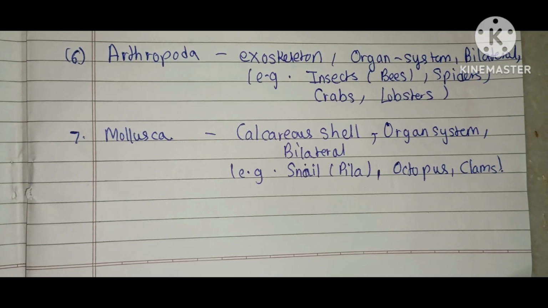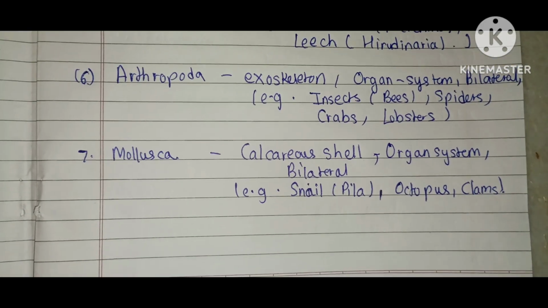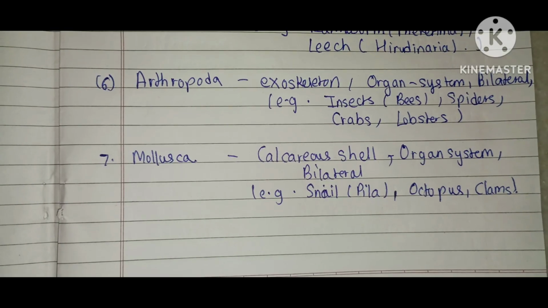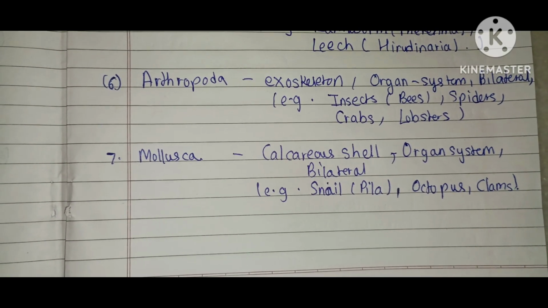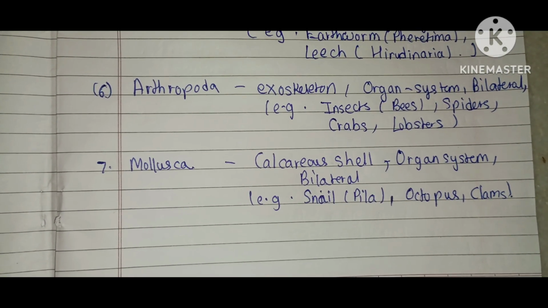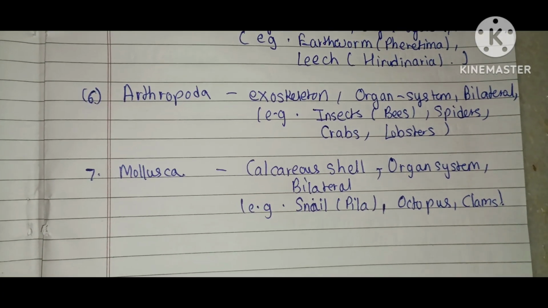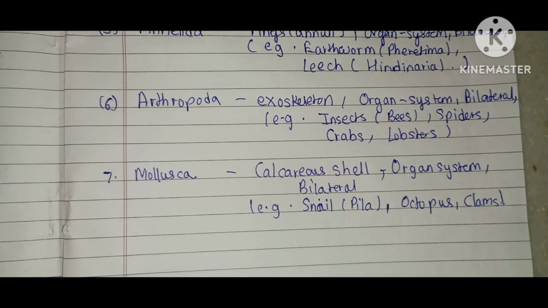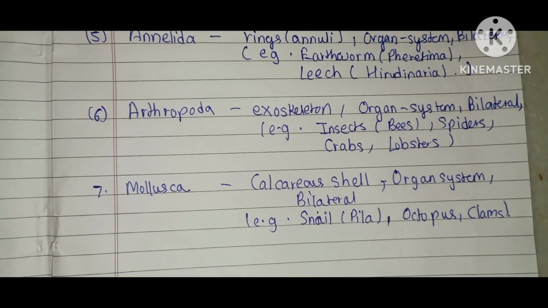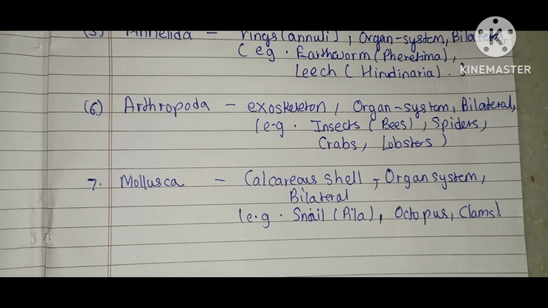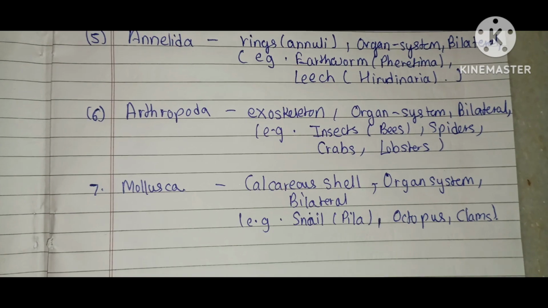The seventh phylum is Mollusca. Soft-bodied animals often protected by calcareous shells, unsegmented, usually with a muscular foot and a mantle. Organ system level and bilateral symmetry. Examples are snail, Pila, octopus and clams.